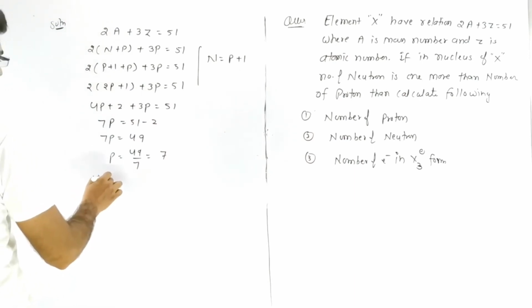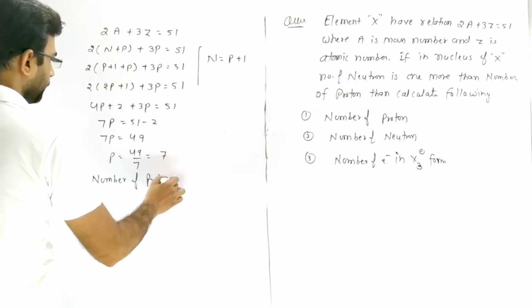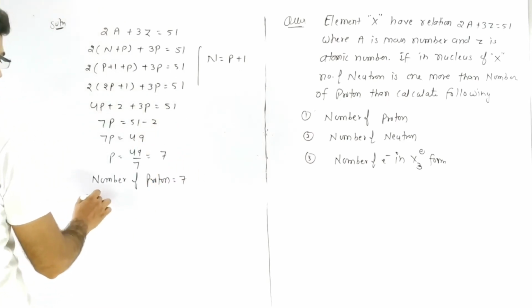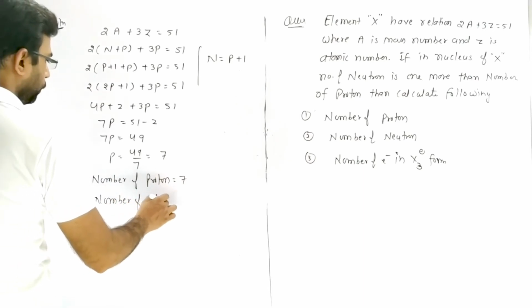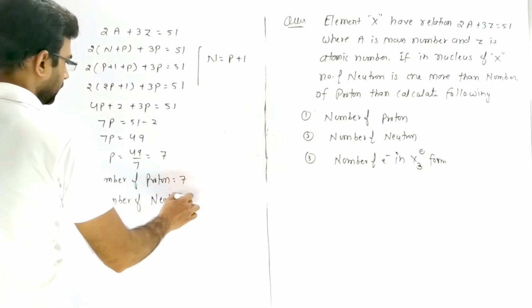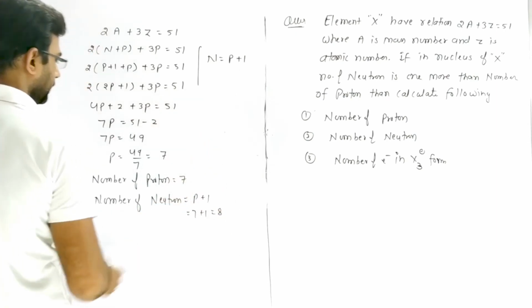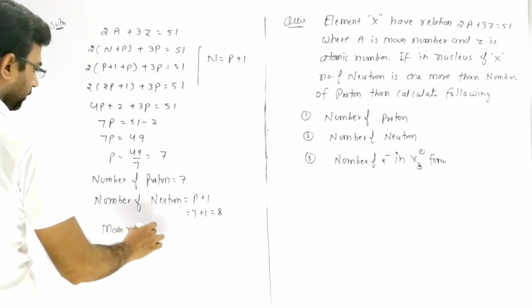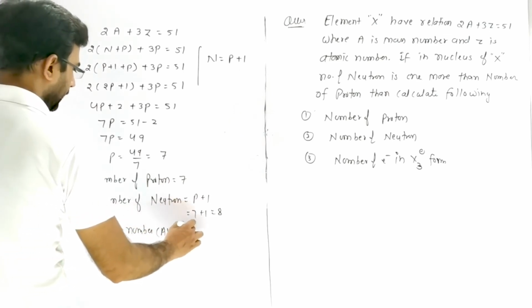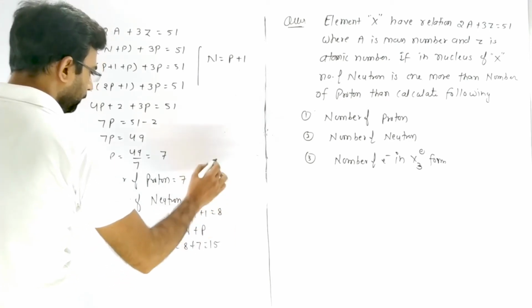So element X has number of proton 7, number of neutron is P + 1, so 7 + 1, 8. Mass number or A is N + P, so 8 + 7 is 15.